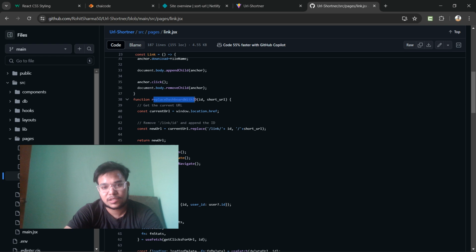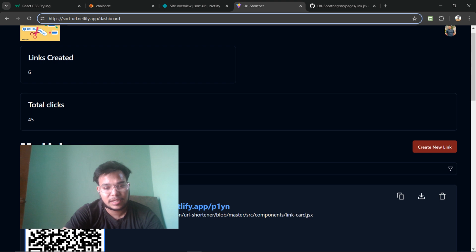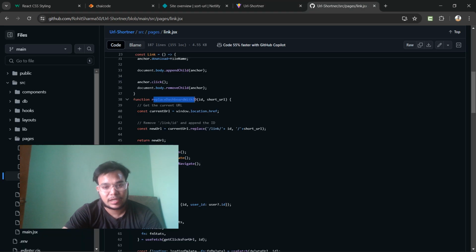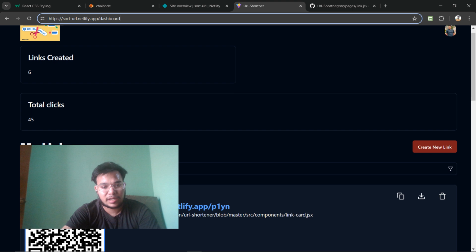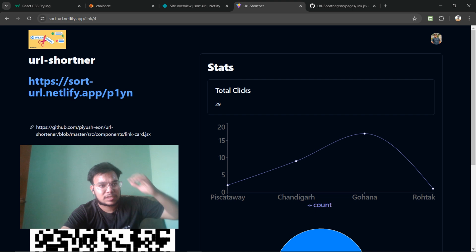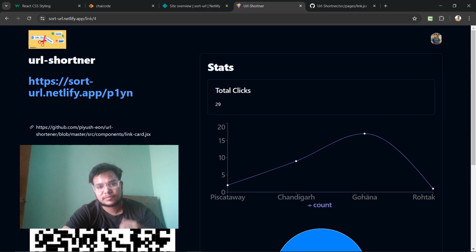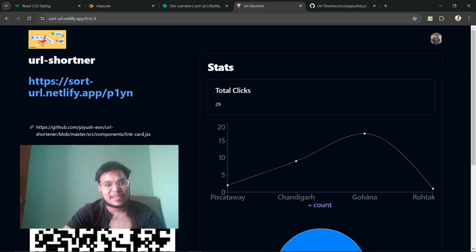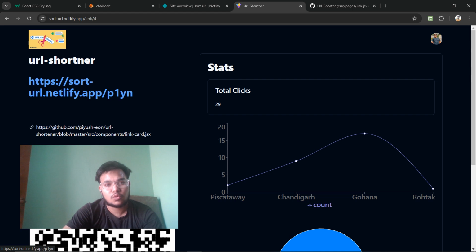Then I am replacing it with link plus ID slash short URL, and then I am rendering it. This is the link, plus this is the short URL p1yn, and here I am using this. Here I am doing the same, and also here. This is link slash ID, and then I have replaced link slash ID with the URL's short URL.